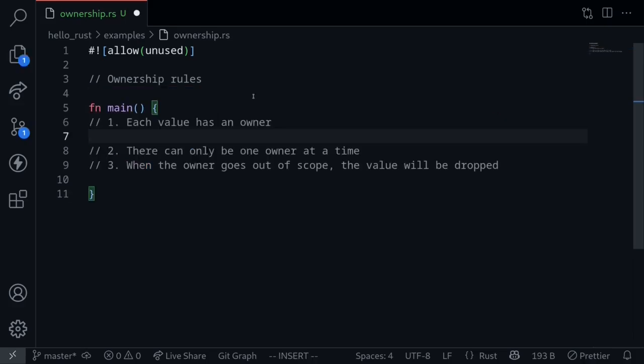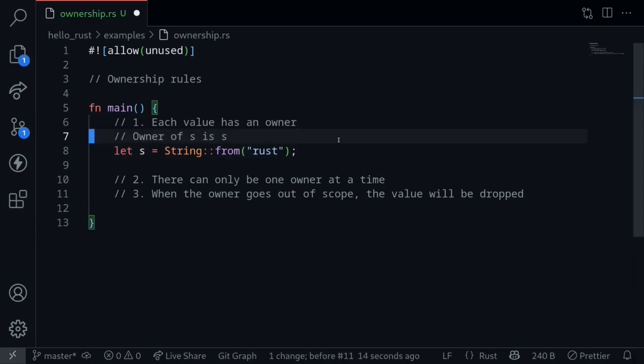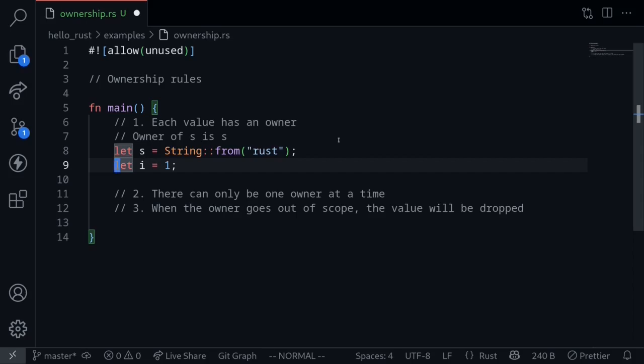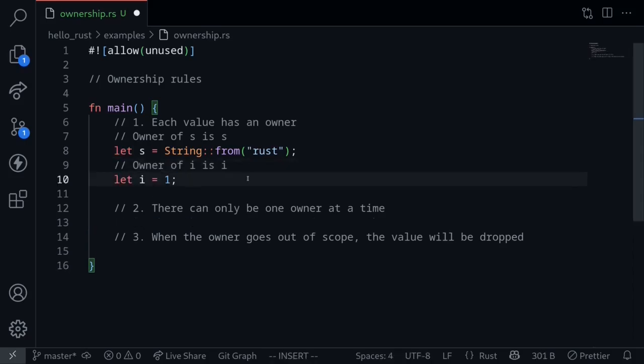I'll start with the first rule, each value has an owner. If you had a variable called s, then the owner of this string is s. If you had a variable called i, which is equal to 1, then the owner of this value is the variable i. Each data has an owner. The string "Rust" is owned by the variable s, and the value 1 is owned by the variable i.